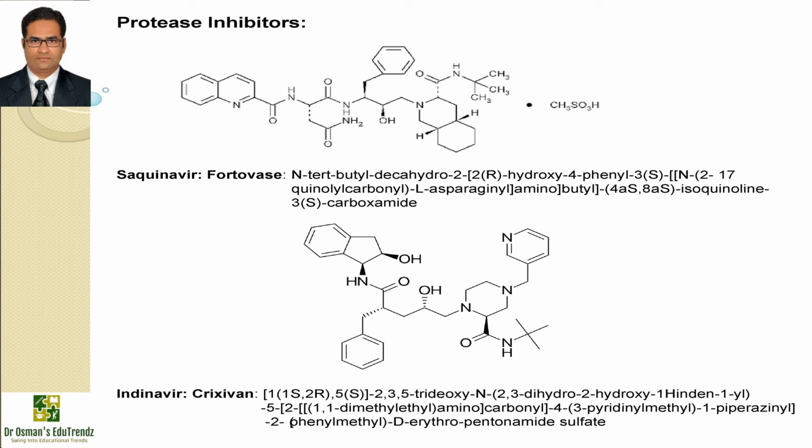Now comes indinavir, which is available with the brand name Crixivan, and the IUPAC name is 2,3,5-trideoxy-N-(2,3-dihydro-2-hydroxy-1H-inden-1-yl)-5-[2-[(1,1-dimethylethyl)aminocarbonyl]-4-(3-pyridinylmethyl)-1-piperazinyl]-2-(phenylmethyl)-D-erythro-pentonamide sulfate. It is a new HIV protease inhibitor which displays potent and competitive inhibition of HIV-1 and HIV-2 protease. It has synergistic activity with zidovudine and didanosine.